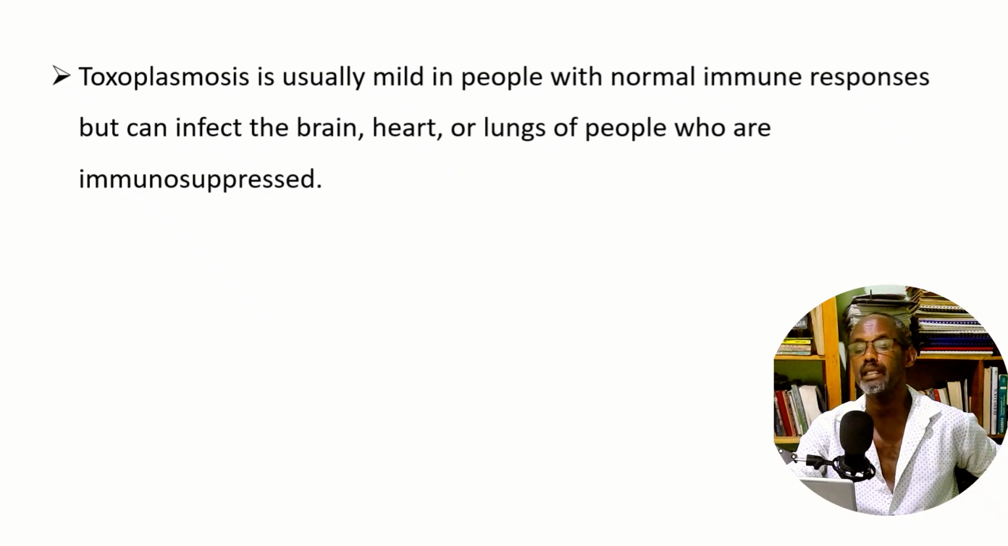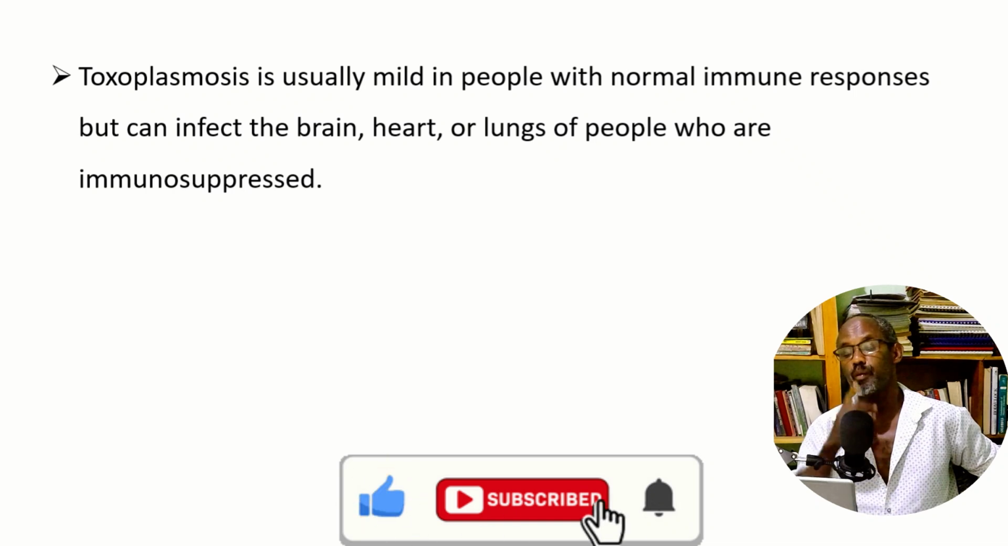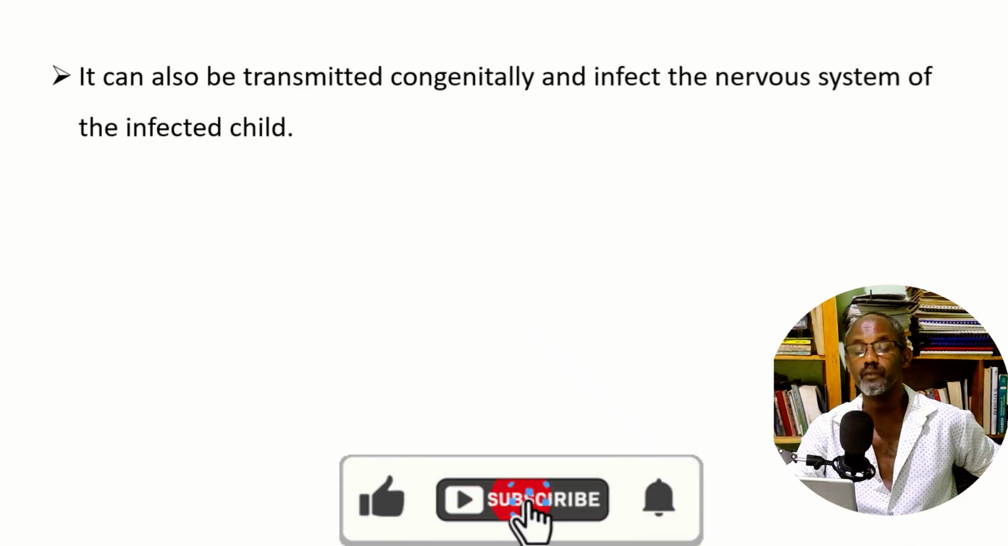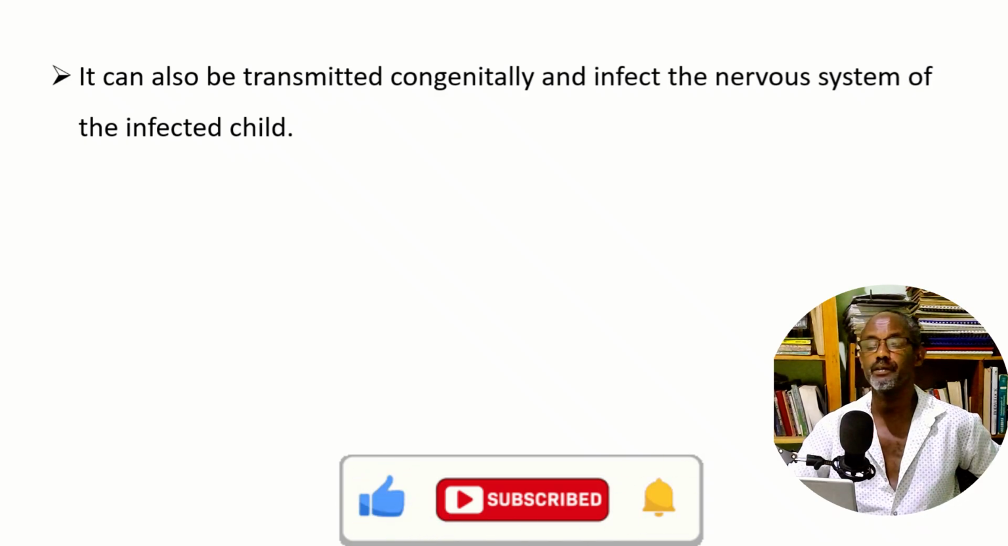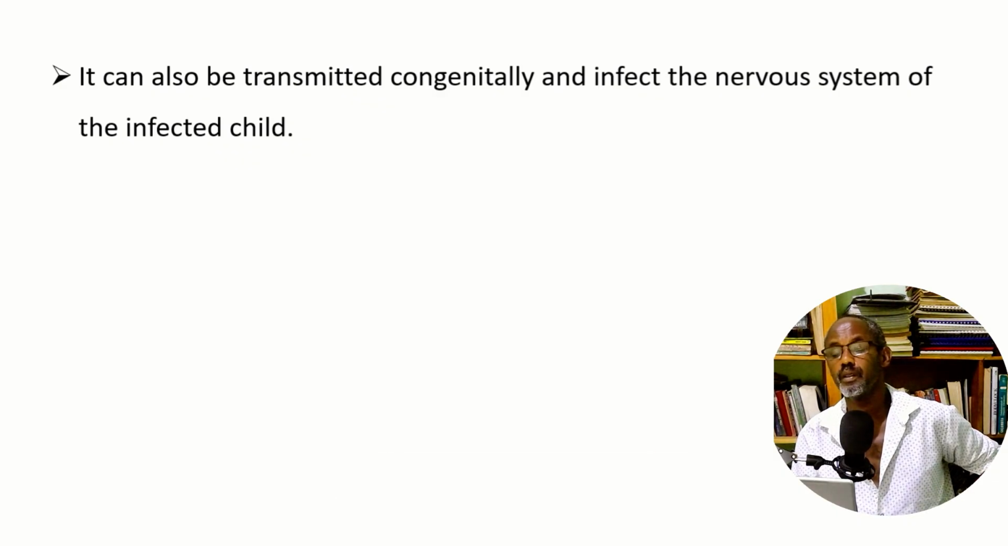Toxoplasmosis is usually mild in people with a normal immune response, but can infect the brain, the heart, and also the lungs, the three vital organs. In people who are immunocompromised, it can go to the brain, the breathing system, lungs, and also the heart. It can also be transmitted congenitally and infect the nervous system of the infected child. You see, congenital infection. It could pass from the mother to the baby.